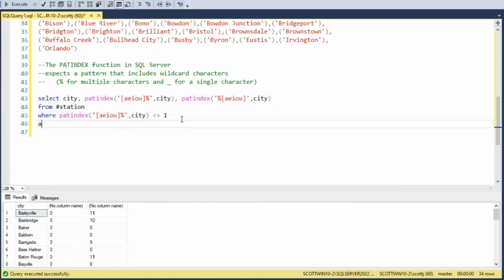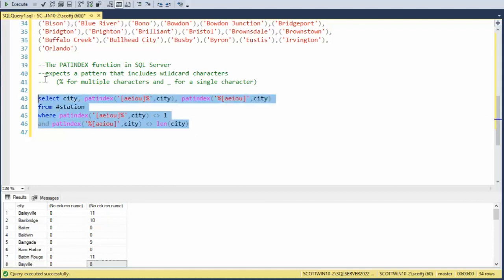So we're going to say and, well, let's use this one. No reason to retype. And then we're going to say not equal. Now look when the vowel is there. What does 10, 11, 9, 11, 8 equal? Well, that is the length of this name. So all we say is not equal to the length of city. So now when I execute this SQL statement, notice these do not begin with a vowel, and none of these end with a vowel.